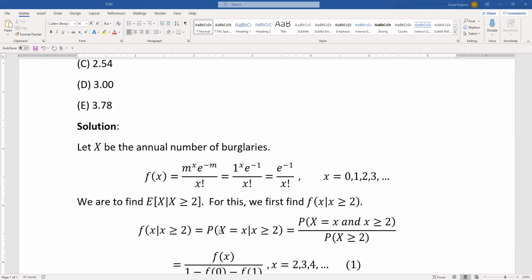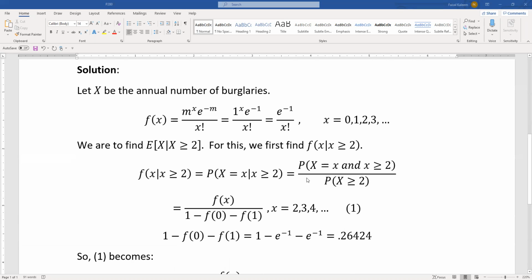Now that is equal to probability X equals x given X is greater than or equal to 2, which equals probability X equals x and X greater than or equal to 2, divided by probability X greater than or equal to 2. Probability X equals x is f of x, and X greater than or equal to 2 is written here outside. So what that means is that we are only dealing with the PMF from 2 onwards, instead of the total PMF from 0, 1, 2 onwards.